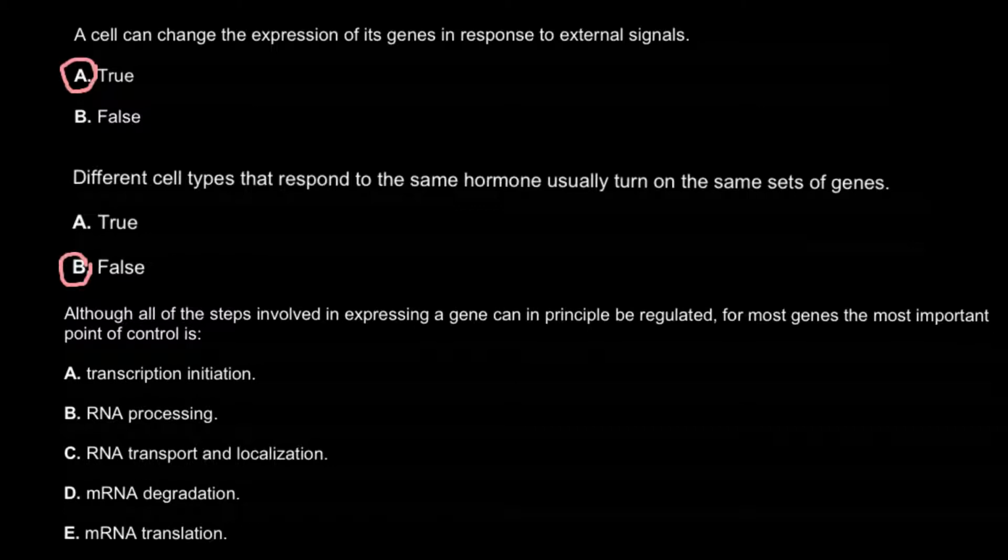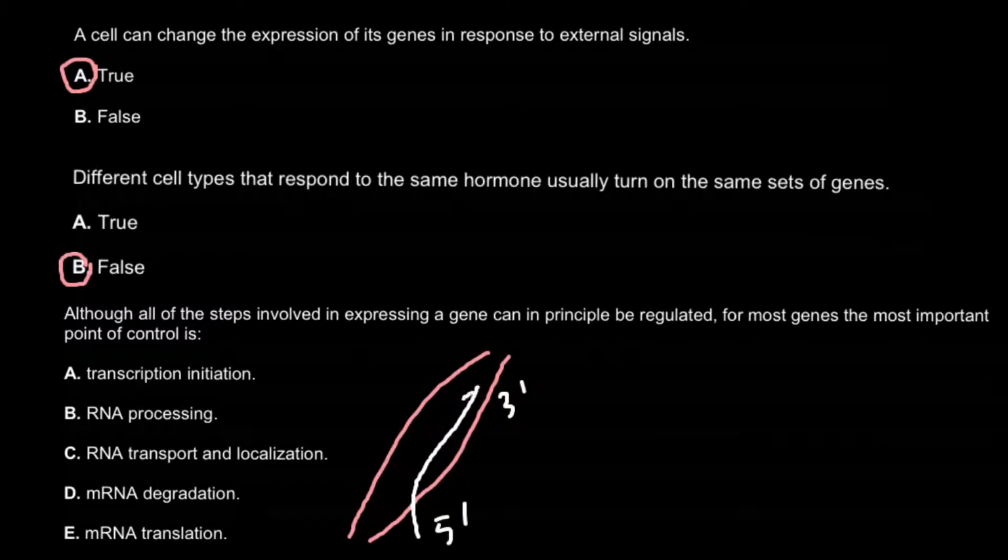And next question: although all of the steps involved in expressing a gene can in principle be regulated, for most genes the most important point of control is, and here are the 5 answers to choose from. Answer A: transcription initiation, and imagine that this is double-stranded DNA, and here messenger RNA is produced, and here we would have the 5' end. Messenger RNA always grows from the 5' end to the 3' end direction.